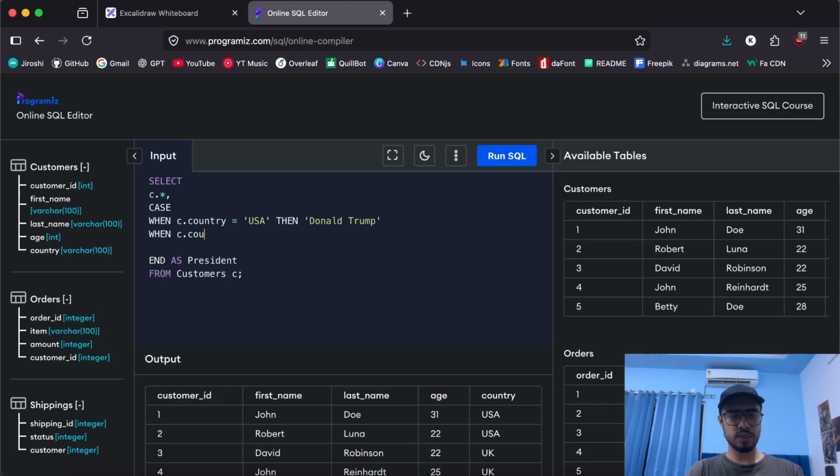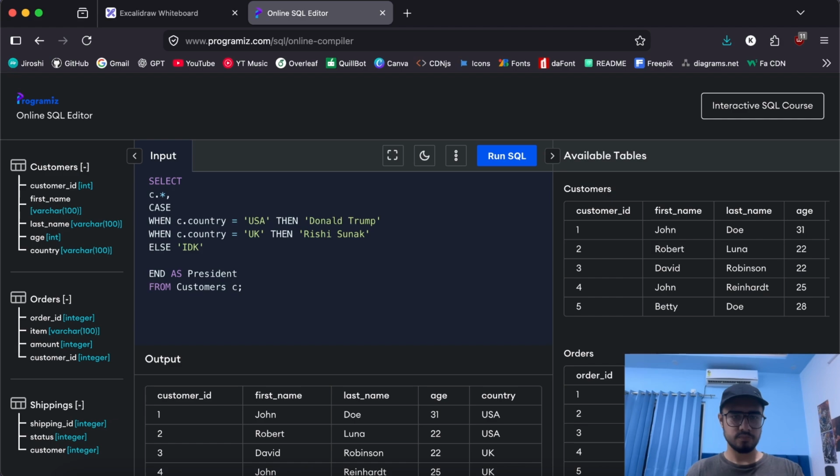Perfect. And now this is going to be the else if kind of thing within the case clause. So I'll do that again. When country equals UK, then I don't know who's the current PM, so I'll just write Rishi Sunak for now. And then we have else for every other case. We'll just write I don't know.